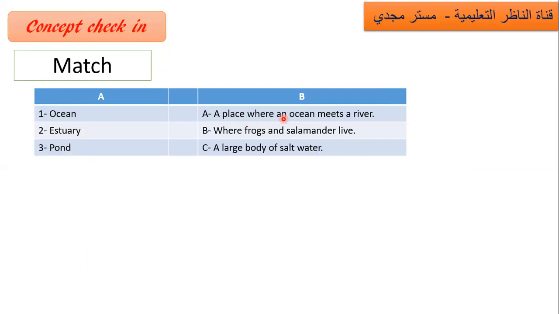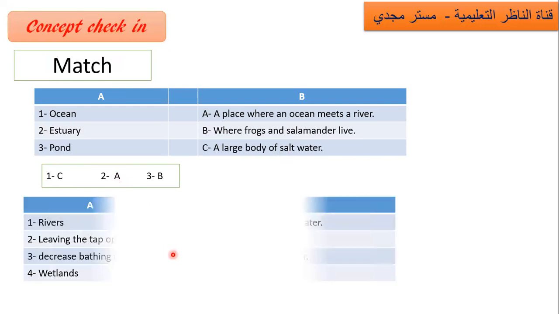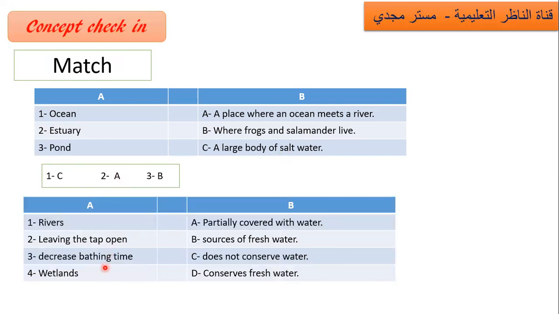Match. Number one: ocean, estuary, ponds. A, a place where an ocean meets a river. This is an estuary. Letter B, where frogs and salamanders live, is ponds. A large body of salt water is the ocean. So here is the answer: number one, ocean, C. Number two, A. Number three, B. Okay, another matching: rivers, leaving the tap open, decreasing passing time.